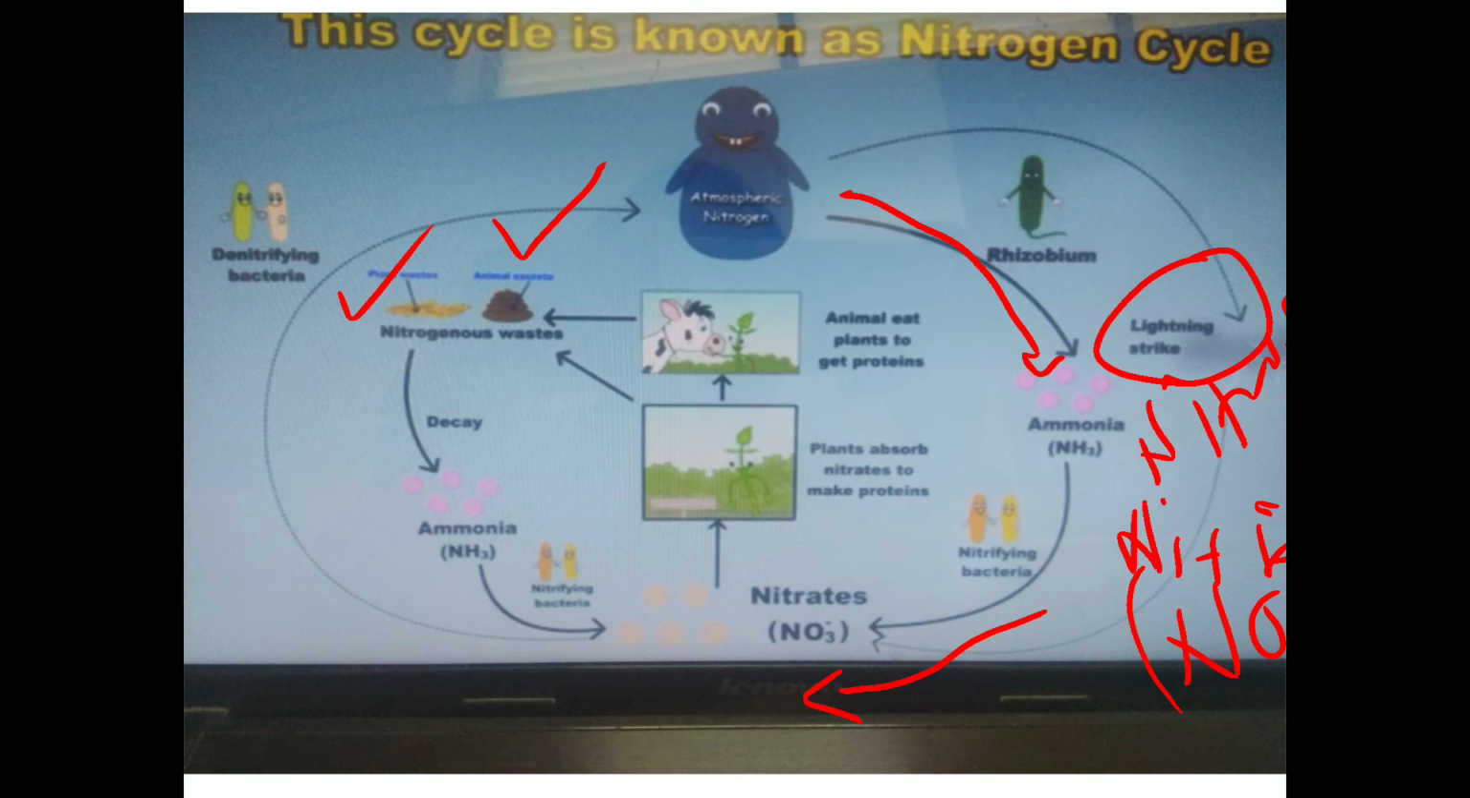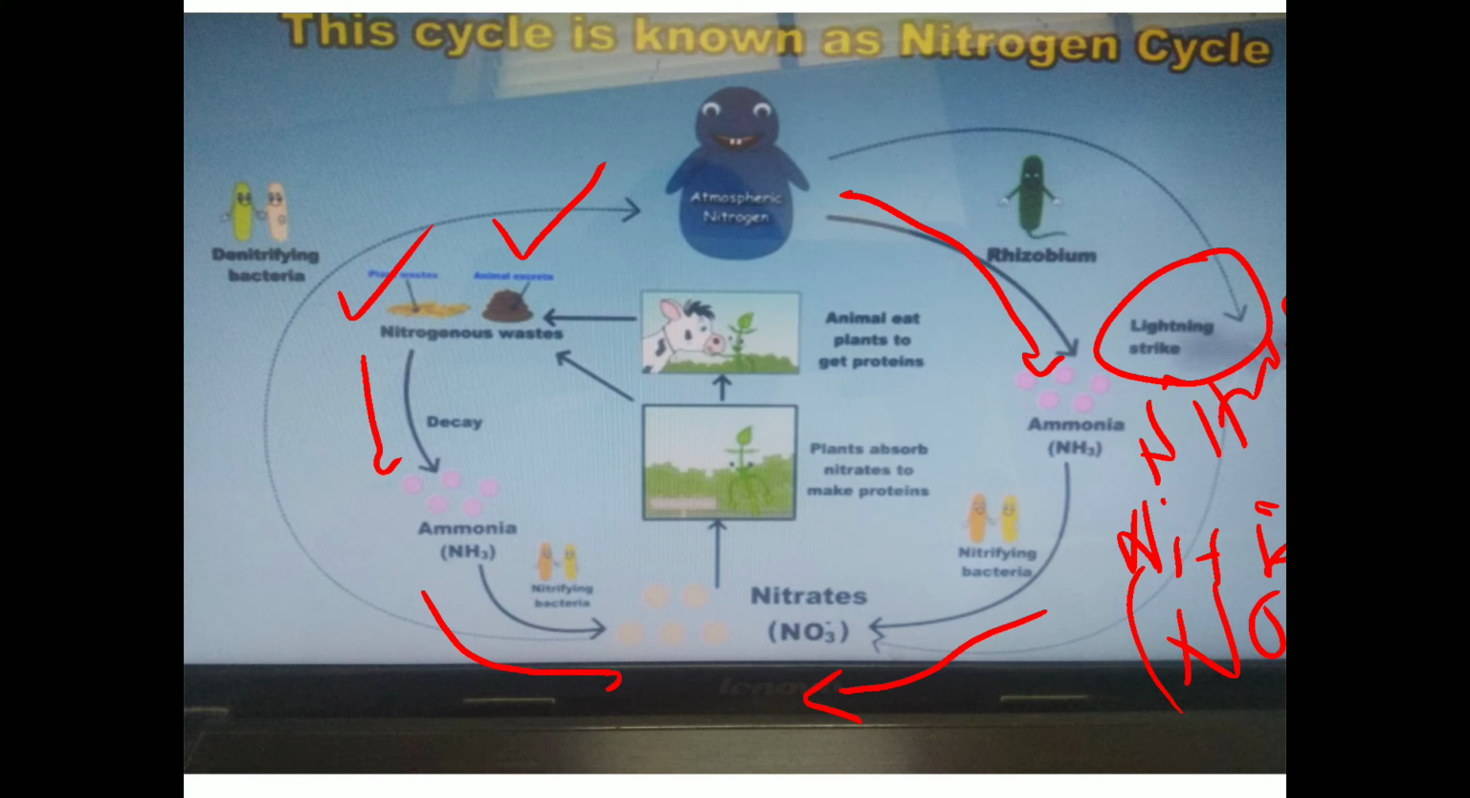So what happens here, after the decomposition of that plant waste and animal waste, they release the nitrogenous compound, that is ammonia, into the soil. After complete decomposition of the plant and animal waste, they release ammonia. Then that ammonia, NH3, is converted into nitrate with the help of nitrifying bacteria.